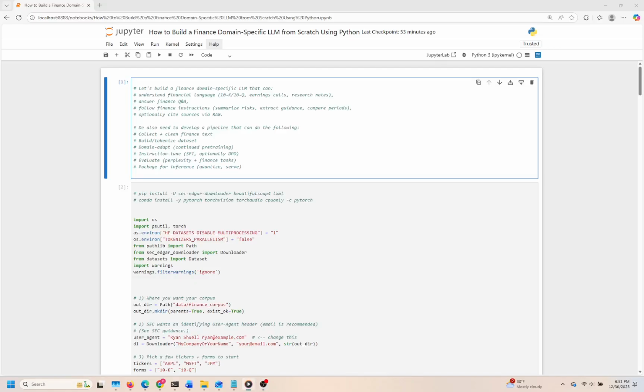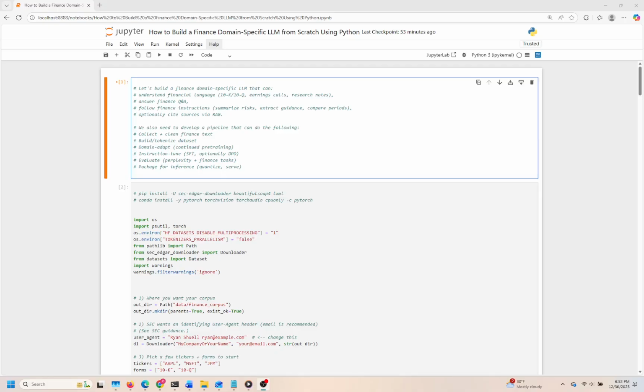Cell 1. In this cell, we're laying the groundwork for developing a finance-focused language model. This is important because understanding financial texts, like 10K reports, earnings calls, and research notes, is crucial for accurately answering finance-related queries and executing specific tasks in this domain. We'll also introduce a robust workflow that ensures the model can effectively navigate the complexities of financial language.